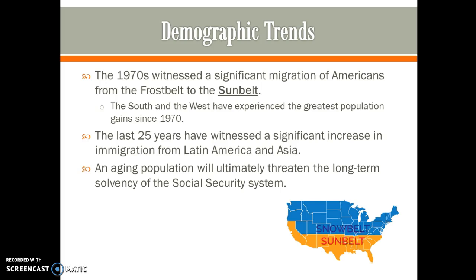The 1970s witnessed a significant migration of Americans from the Frost Belt in the north to the Sun Belt in the south. The South and the West have experienced the greatest population growth since 1970. In the last 25 years, a significant increase in immigration from Latin America and Asia has also increased American population numbers. In addition, older Americans have threatened the long-term ability of the Social Security system to meet their needs.